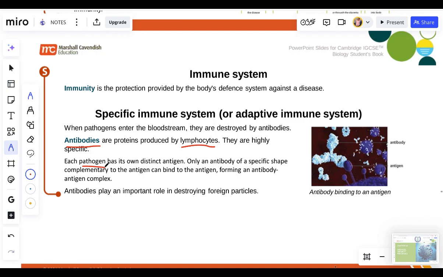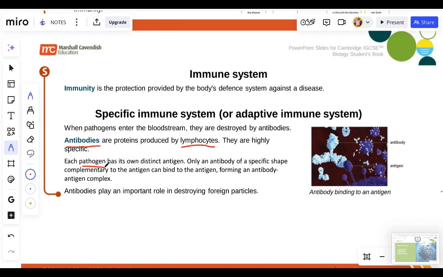Okay, let's take that again. Each pathogen has its own distinct antigen. Every pathogen has its own antigen. Only an antibody of a specific shape complementary to the antigen can bind the antigen. The meaning of complementary is like the enzyme-substrate complex. Remember the enzyme-substrate complex?